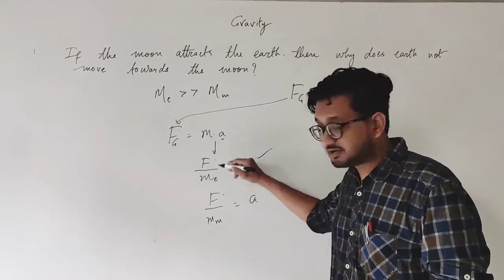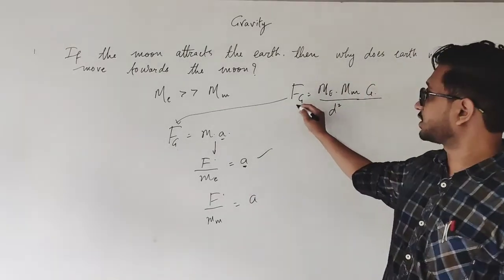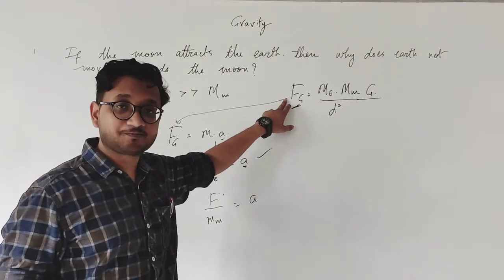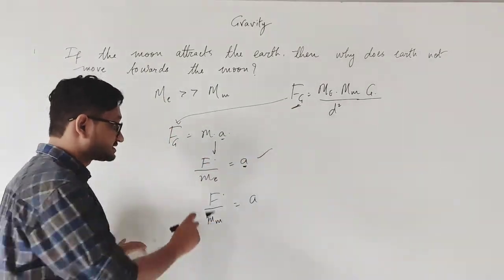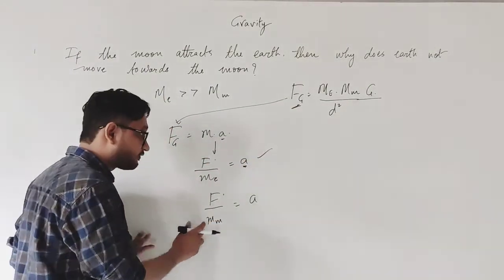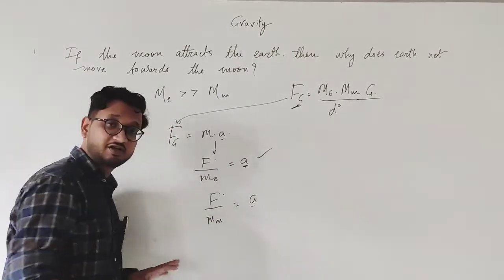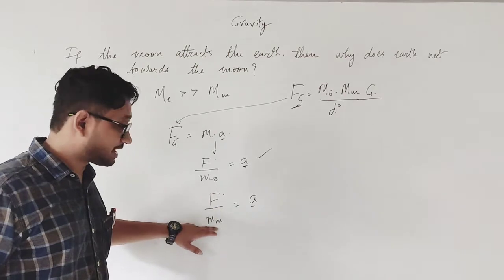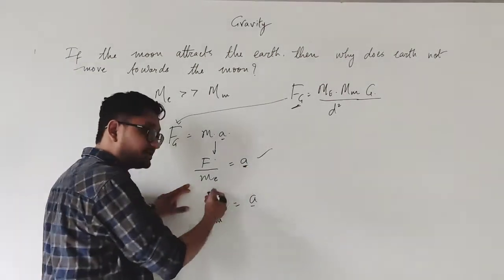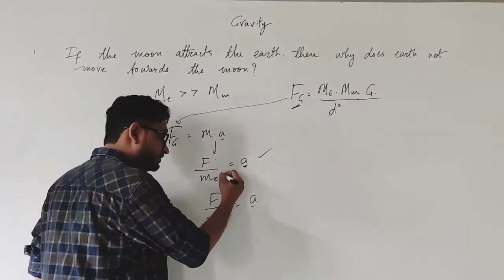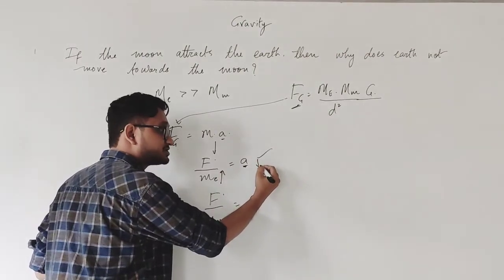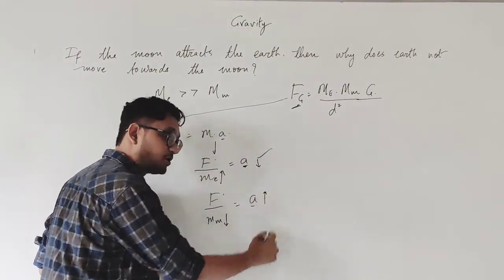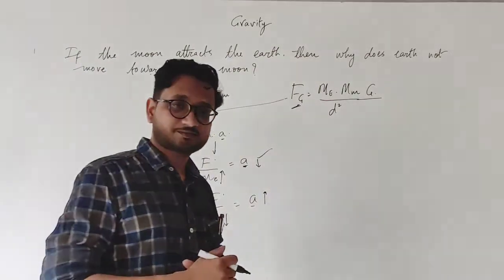In both cases the gravitational force is not going to change. We just saw that for the earth and the moon, the gravitational force is the same. The only thing that is changing is the mass, and therefore acceleration will be different. The mass of earth is much more than the mass of moon, and because acceleration is inversely proportional to mass, if the mass is more, then the acceleration is less, and when the mass is less, acceleration is more. It's simple mathematics.